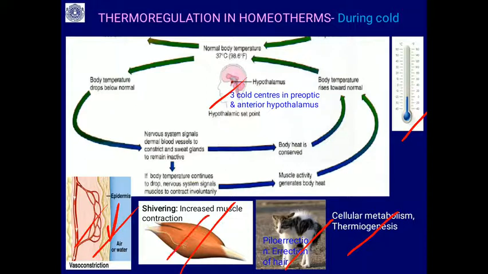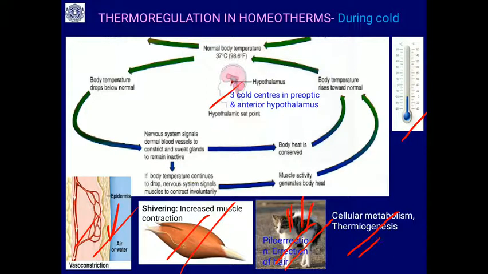Then shivering. When it is very cold, we shiver; that is the muscle contraction that produces heat in the body. Piloerection: the hairs stand erect, and there are goosebumps, so the heat dissipation from the body is minimized. It forms an additional coat.